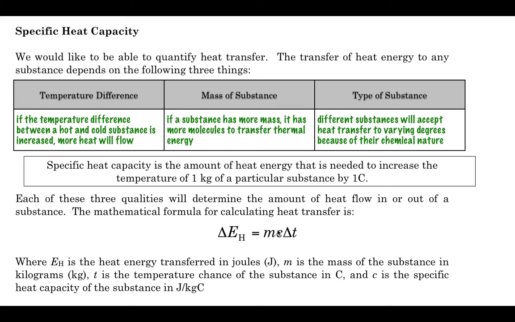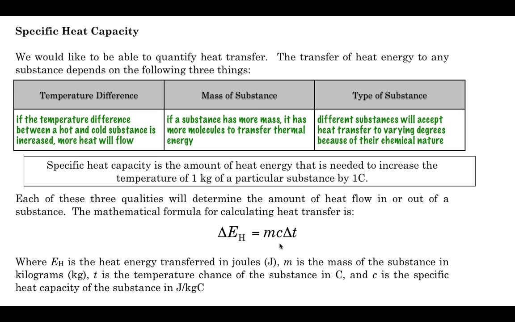Okay, so this C, this specific heat capacity, what is this? Where does it come from? We've talked about mass, and mass is right here. We've got delta T, and delta T is up here. So this specific heat capacity, does it have to do with the type of substance? Absolutely, it has everything to do with the type of substance. As we've already tested in our thought experiment by touching the metal and the wood, we can see that certain substances transfer heat more readily than others.